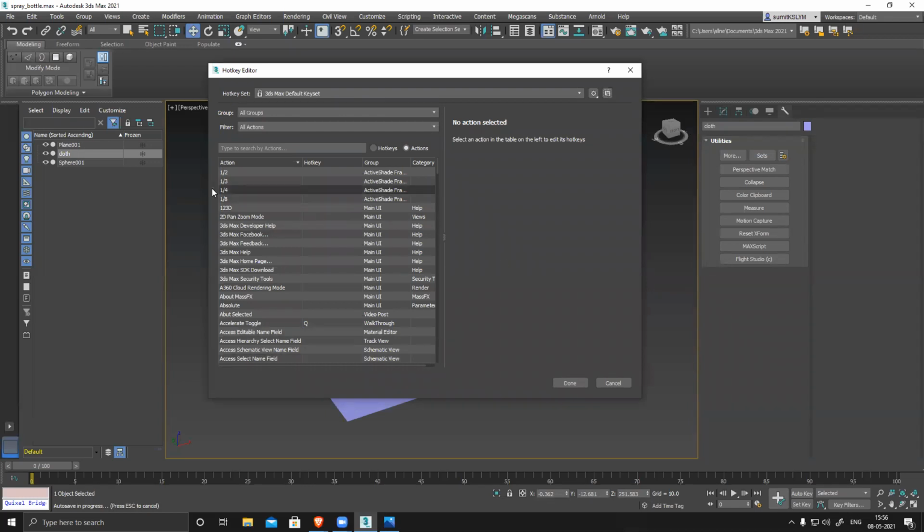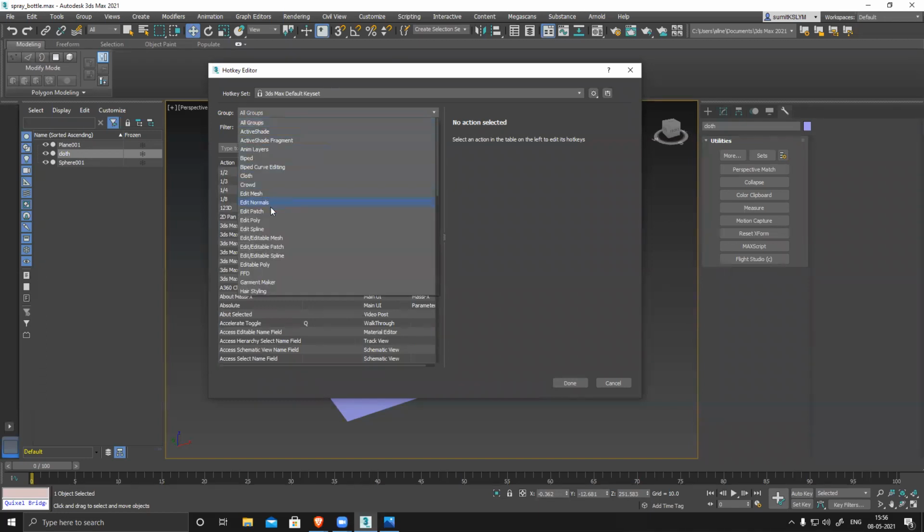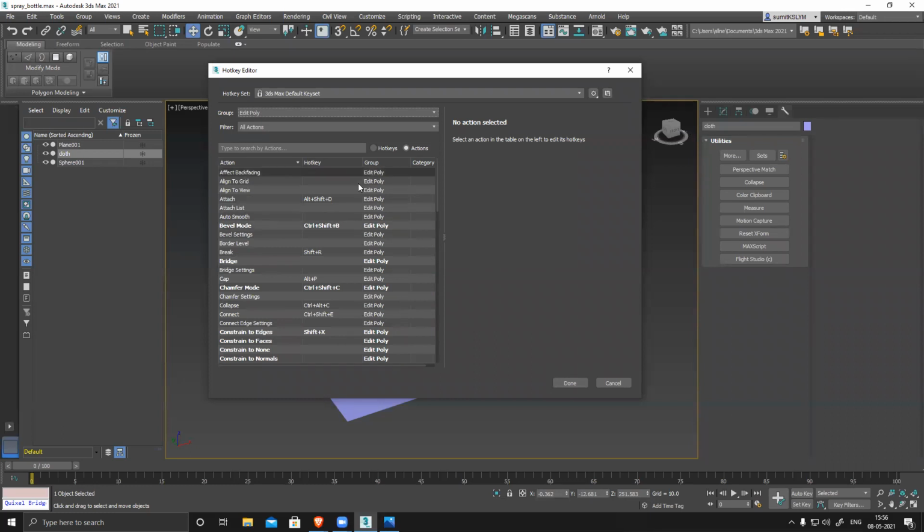If you want to create any shortcuts or customize any button, everything is here, all available options in Max. Now connect is a modeling thing, so if you select Edit Mesh or Edit Poly, it will show only the relevant options. Now you have Connect. There is already a shortcut, Control Shift E. If you want to edit it or create something new, you can remove this and assign something new.